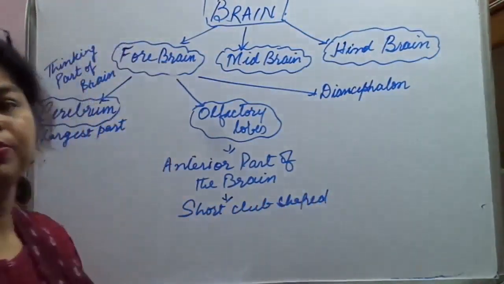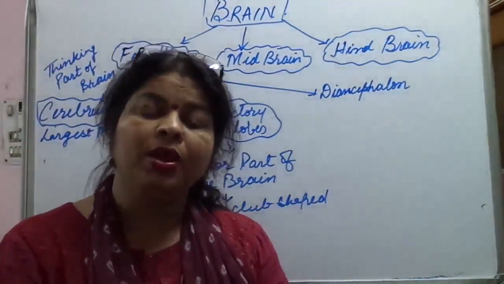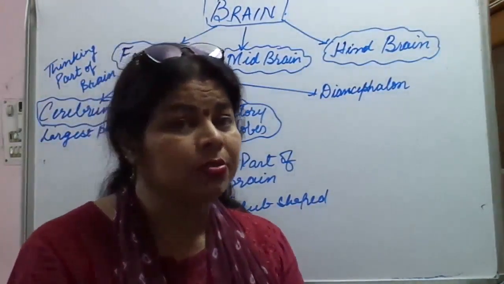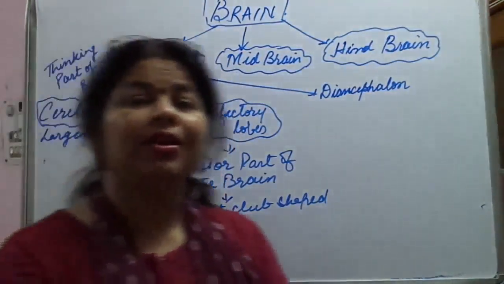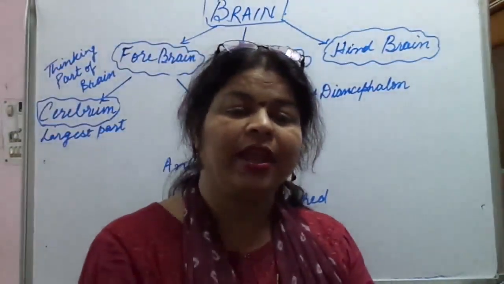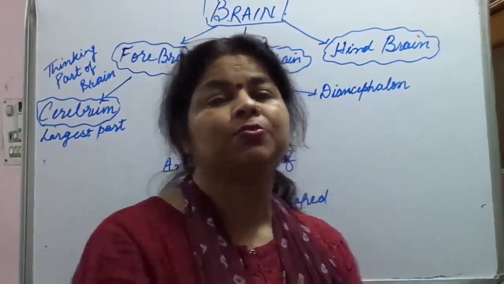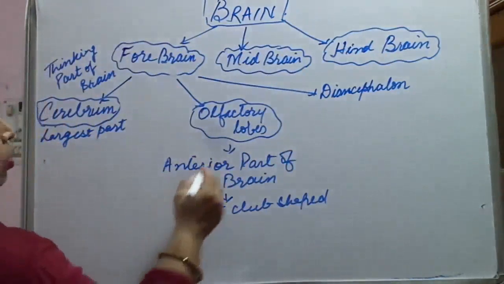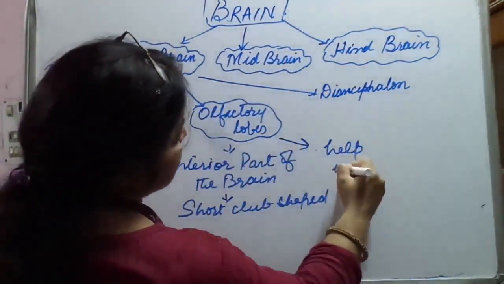Now, this olfactory lobe is responsible for what? As the name suggests, olfactory, it is associated with the sense of smell. Olfactory lobes help in smelling.